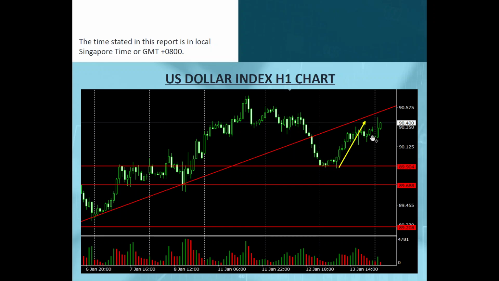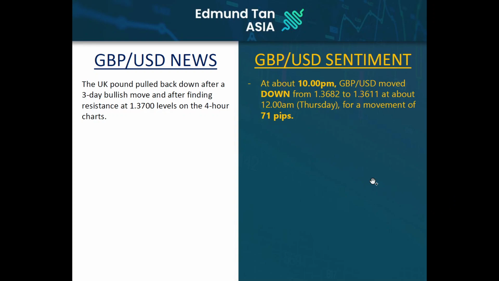Of course, this comes after the US dollar index has been bullish, I think, for about 3 to 4 days. And then after that, on a Tuesday, it started to break down from the bullish trend line. And again, after finding some support, it managed to rebound up again. We are going to have a look at the MT4 chart shortly to understand in more detail. But first of all, let us run through the rest of the economic news and data coming up from the UK and also the US.